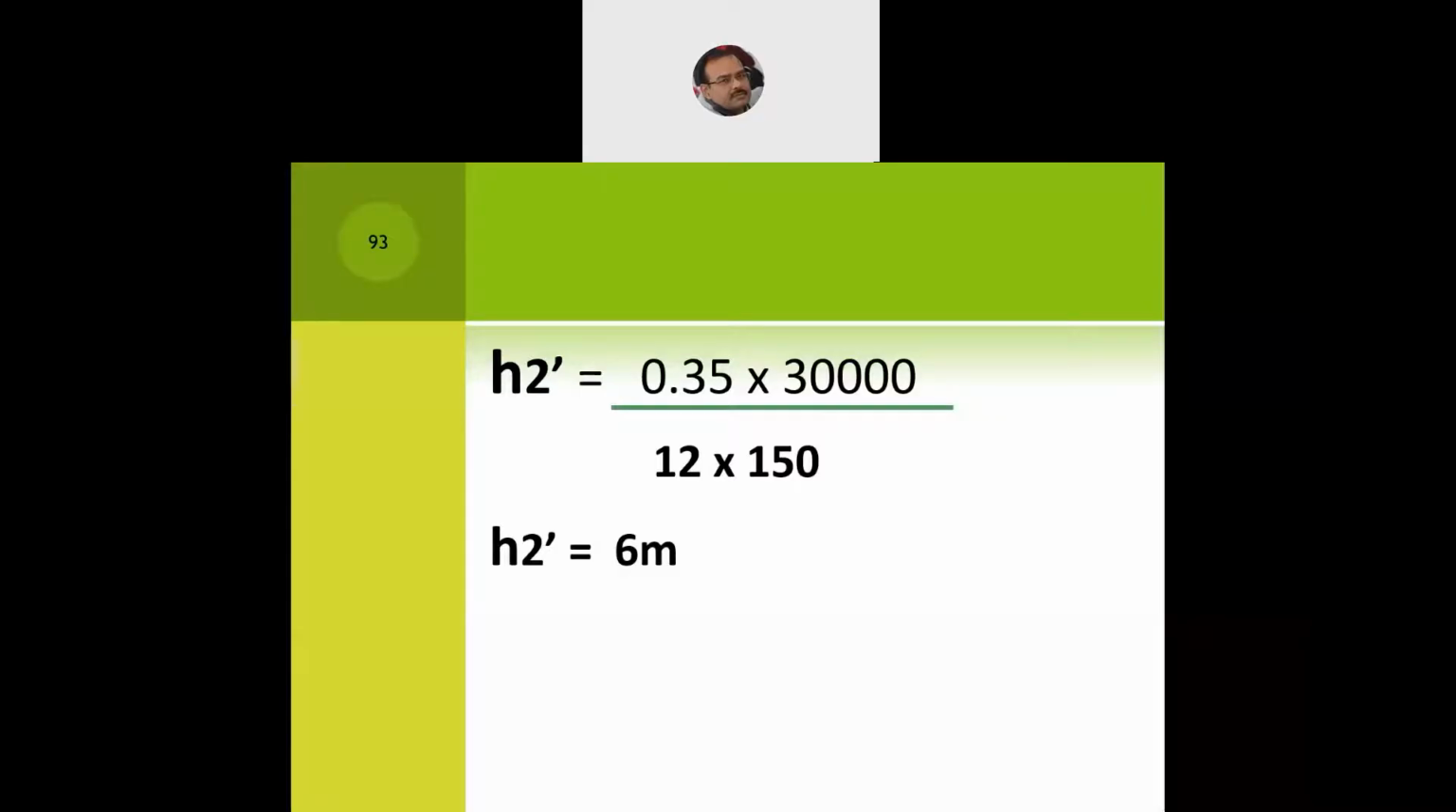For example, if the communication path length is missing, assume it to be 5 kilometers. If the value of H1 is missing, assume it to be 50 meters. If the value of H2 is missing, assume it to be 3 meters. So just remember the default values. Otherwise, I don't think you should face any problem.